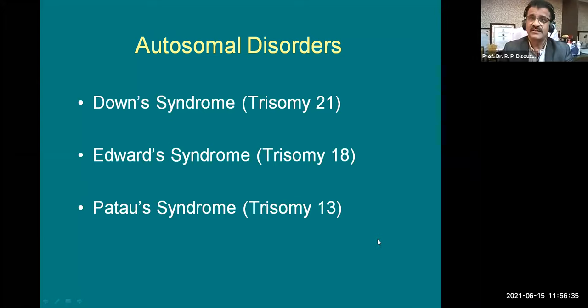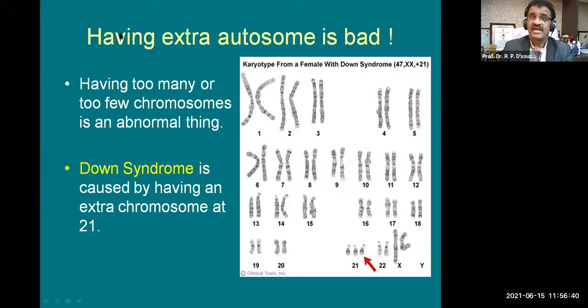So we'll try to see first the Down syndrome karyotype. Having an extra autosome is abnormal. Here you can see the karyotype from a female with Down syndrome. If you come to the bottom of this image, you can see X is in pair. There are two X chromosomes. That means this is female, Y is absent. But at the level of the 21st pair of autosomes, instead of two, there are three bodies here. That means this becomes trisomy at the level of the 21st pair.